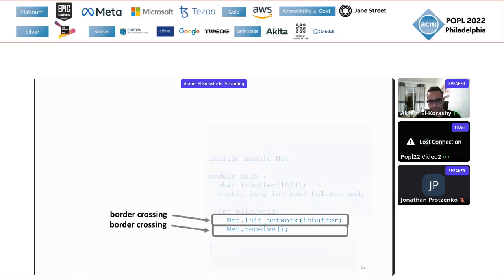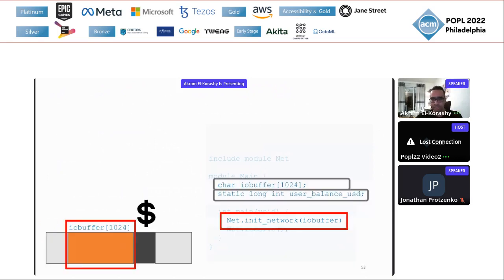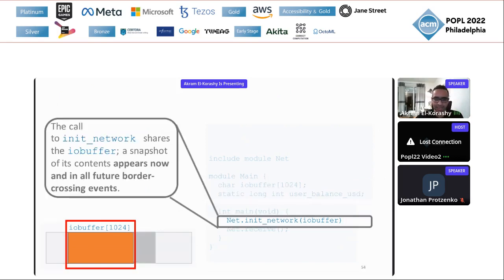So I walk you here through one possible execution of this program. Remember, we have these two border-crossing calls, to the init network and the receive functions. And then we also have these memory regions, the orange one for the IO buffer and the black one for the user balance.